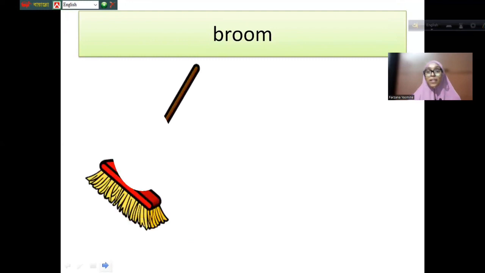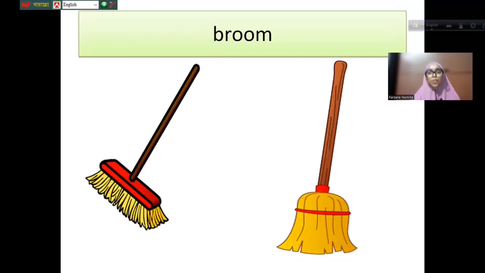Now you see what is called broom. You know it. You have seen it, right? It will be broom. So with this, you can clean your floor. Broom is used for cleaning your floor. We can use it to clean the house. Broom.